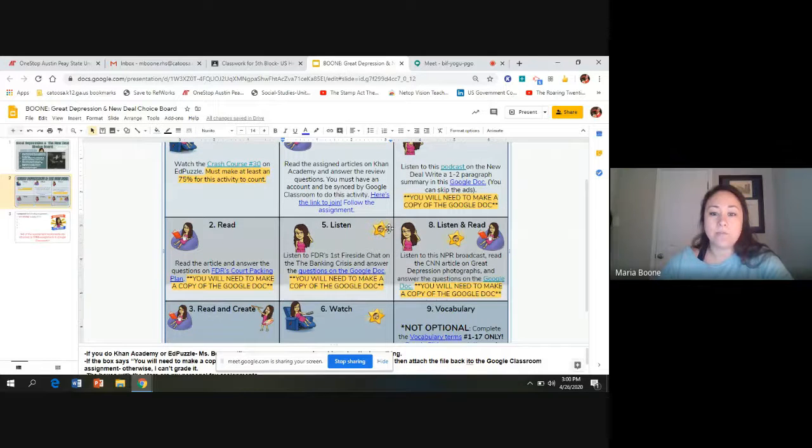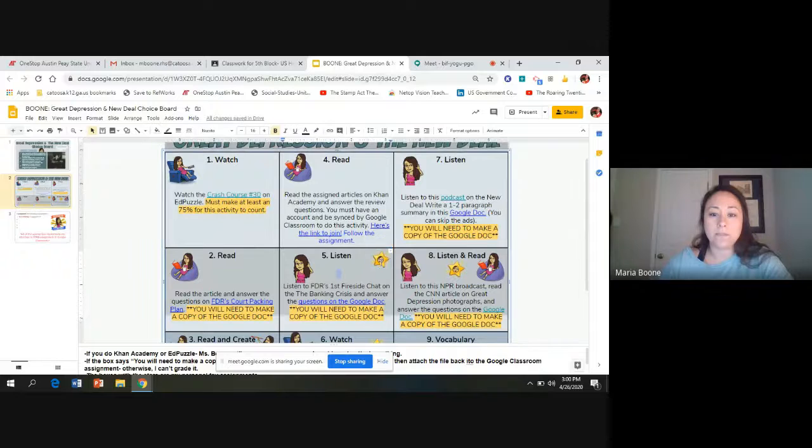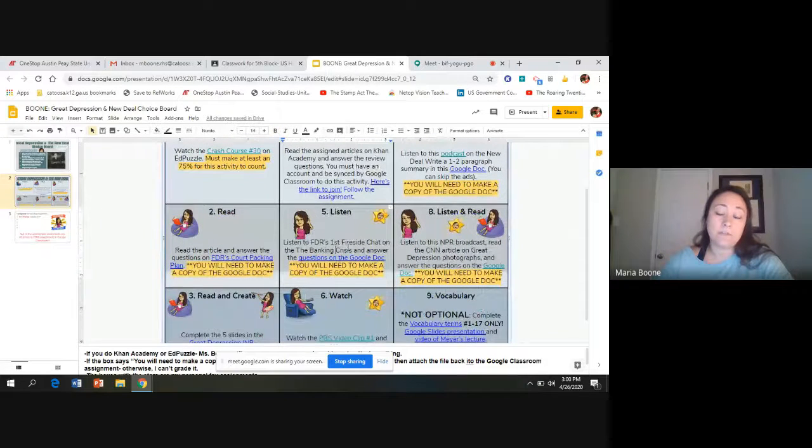Listen, this one is one of my favorites. That's why I put the little stars on my favorite ones. This is also an assignment we would have done in class. Listen to FDR's first fireside chat on the banking crisis. I don't know if you guys have noticed, but Trump has been holding a briefing almost every day, if not twice a day. And FDR did that too, but because we didn't have TV yet, he did his briefings, if you will, through the radio. He is extremely popular for these little radio chats, and they're called fireside chats. So kind of think of them as a podcast almost.